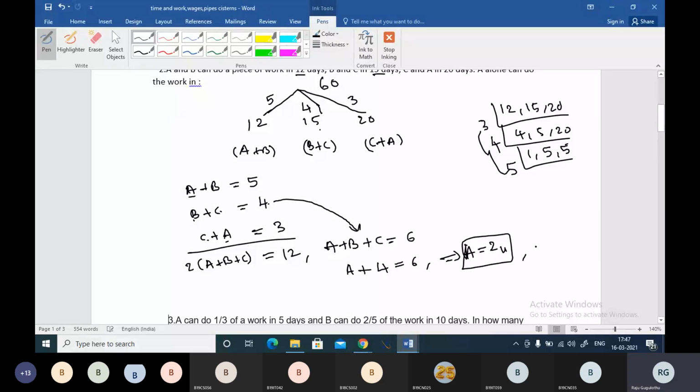Now you know total work is 60 units, and A completes the total work in 60 by 2 days. That means 30 days. So 30 days will be the answer for this one. See, total work by A's one day working efficiency will give you the number of days to complete that. So this is the explanation.